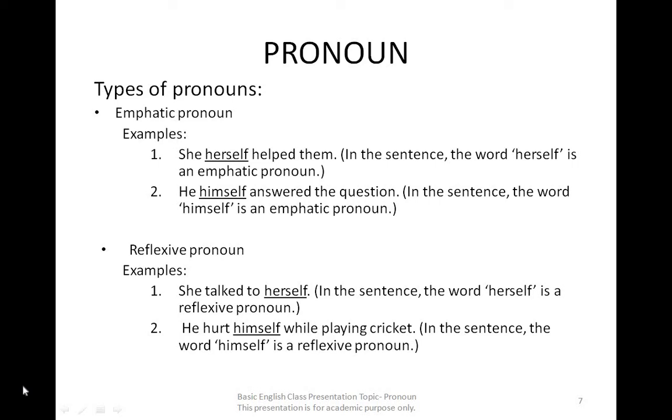Reflexive pronoun. Examples: 1. She talked to herself. In the sentence, the word herself is a reflexive pronoun. 2. He hurt himself while playing cricket. In the sentence, the word himself is a reflexive pronoun.